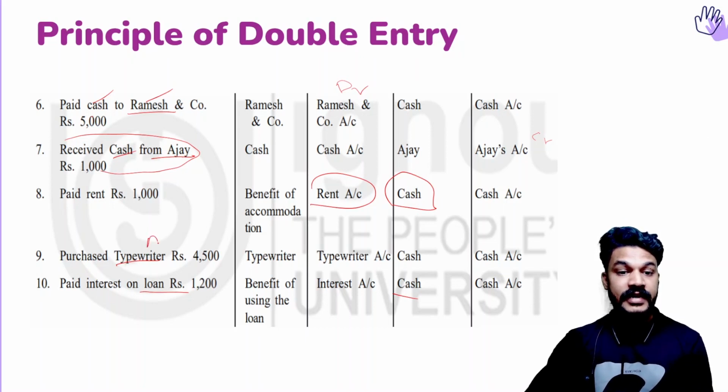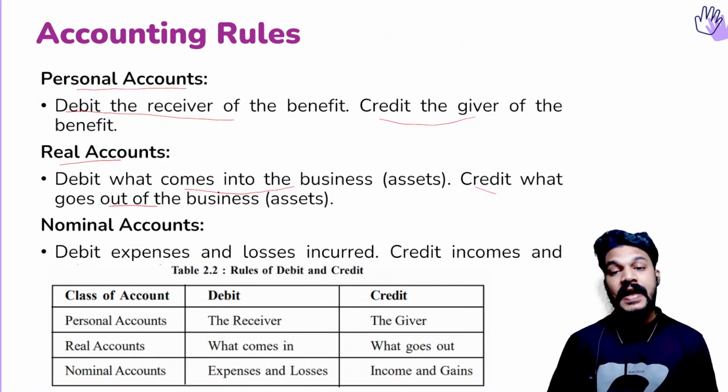A typewriter is an asset, isn't it? When we are buying the typewriter, we are getting it. So the typewriter comes into the business. So here the typewriter will be debited. And instead we paid cash. Cash also is an asset, but we are paying cash. So here cash will be credited. So in this way, the real accounts rule is applied.